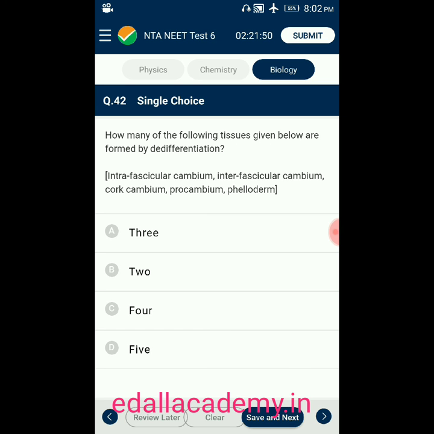Question number 42. How many of the following tissues given below are formed by differentiation? There are 2 tissues formed by differentiation, which is option B.